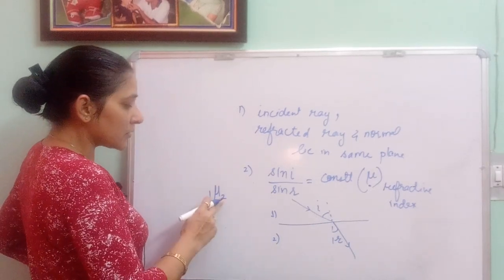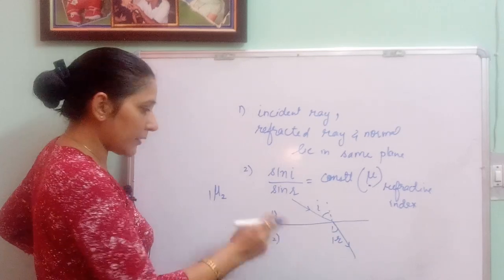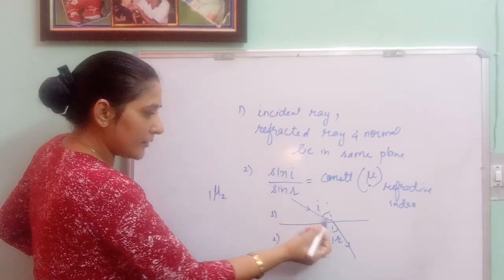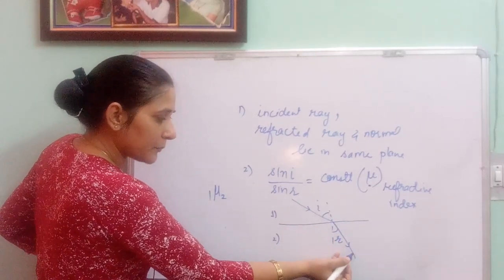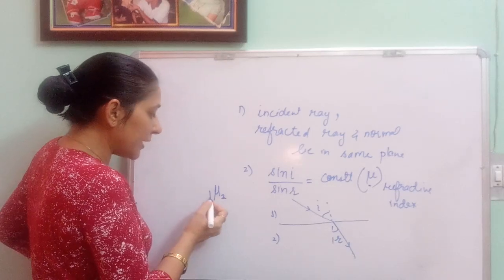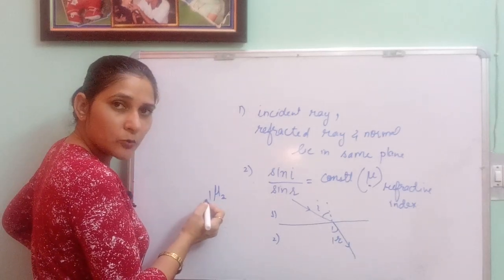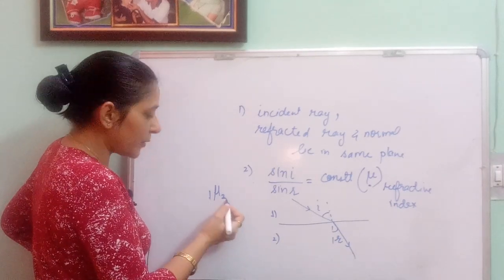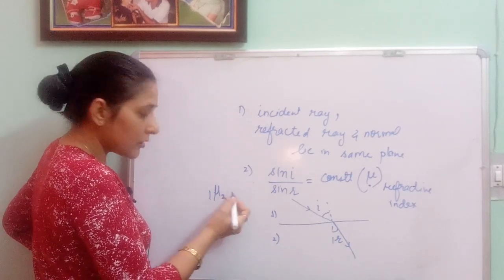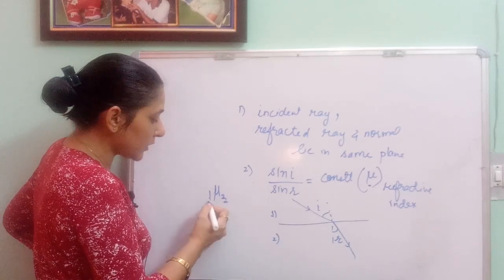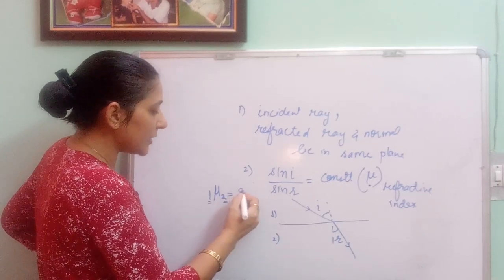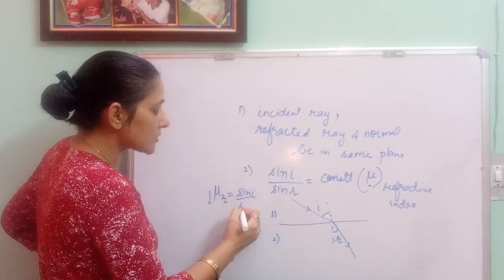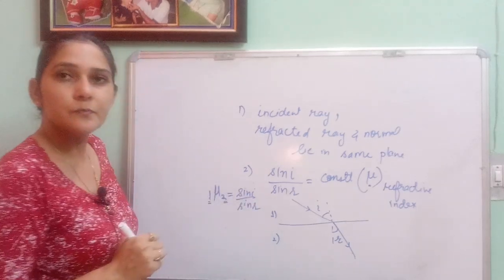The medium into which the light ray is going, that you write here. The medium from which the light ray is coming, that you write here. Mu 2 1 is the refractive index of medium 2 with respect to medium 1, and that is given by sine i upon sine r.